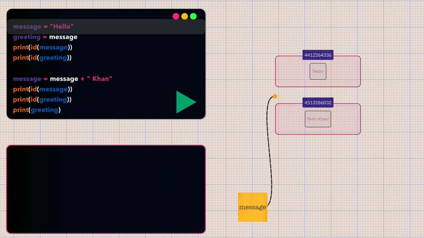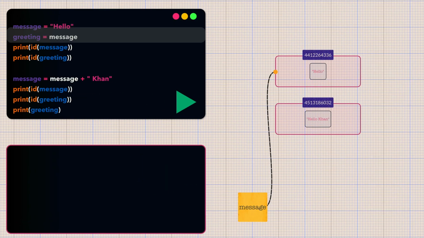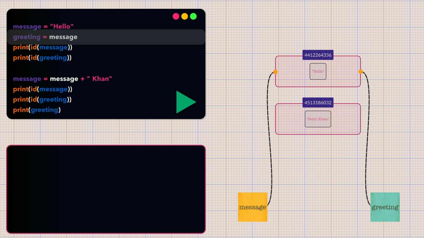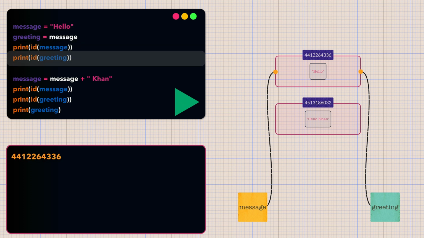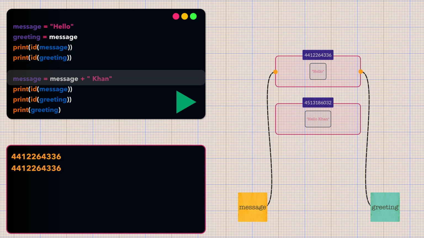So here Python creates a string object containing hello somewhere in memory and creates a reference called message that points to it. Python then creates a new reference called greeting that points to the exact same string object that message is pointing to. No copying occurs. Both variables now reference the identical string object in memory. We can confirm this using the id function, which shows that both variables reference the same object because they return identical id numbers.